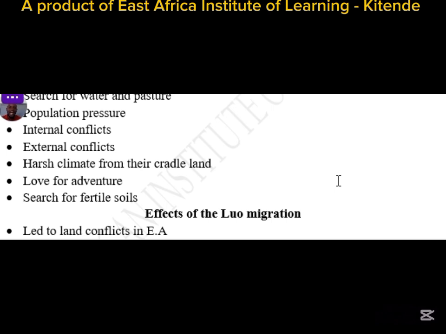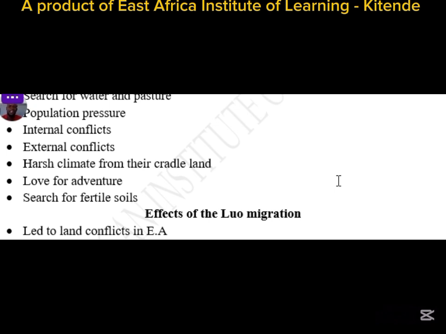Another one is harsh climate from their cradleland. The Luo lived in a place which had high temperatures. Temperatures were increasing. Remember, we said they were coming from Sudan. Sudan is a place which is full of deserts. So the Luo were living in a place with an unfavorable climate, a climate which could not favor human and animal settlements.